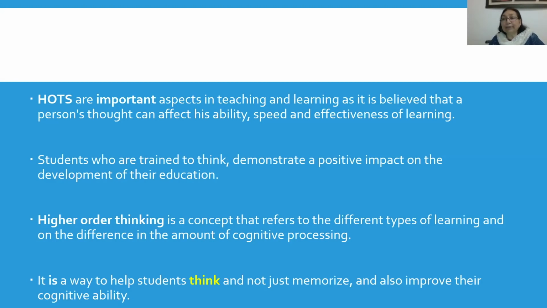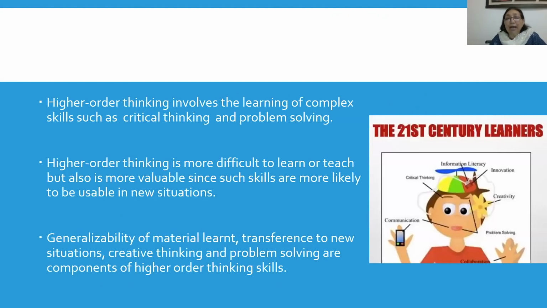not just to memorize. Memorizing was okay when the children were in school and 2 plus 2 was 4 and 2 into 2 was 4. That was okay at that point of time. But as the students come into higher level of education, they need to go much beyond just memorizing in rote memory. So higher order thinking involves learning of complex skills like critical thinking and problem solving. And as we can all understand, it is as difficult to learn as it is difficult to teach.